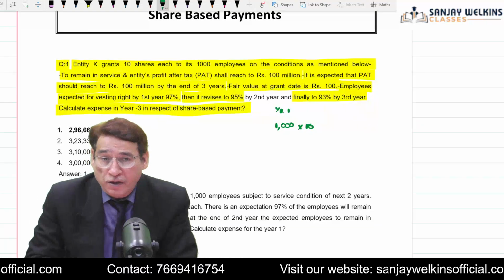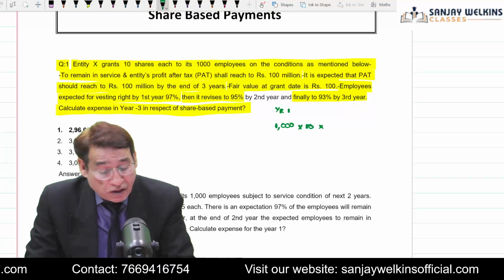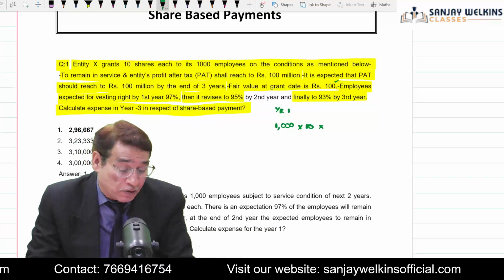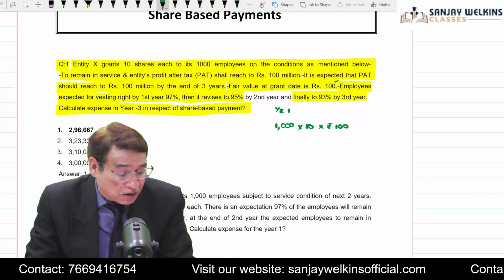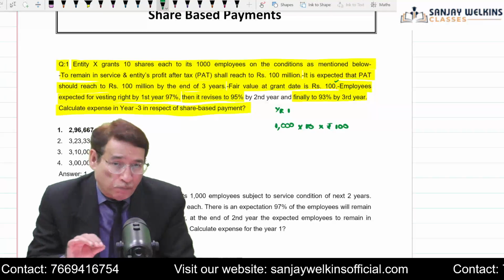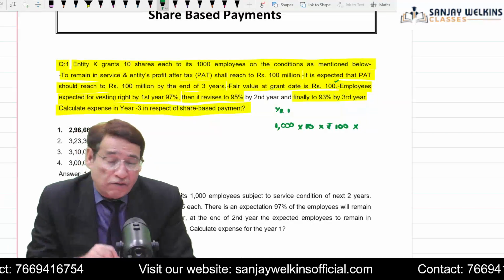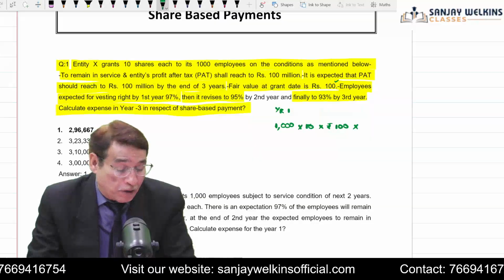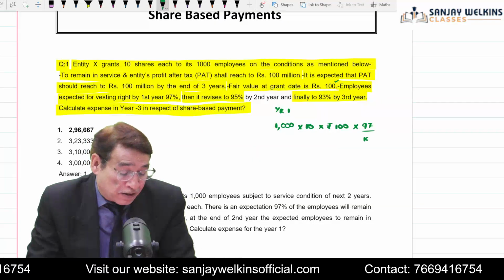10 shares, correct? And the fair value on the grant date, given to you in the question, is rupees 100, so you are going to multiply it by rupees 100. Now this is the total value of the compensation, but the important point is that you are expecting only 97% of employees to actually complete the scheme, so that is the reason you will have to multiply it by 97%.